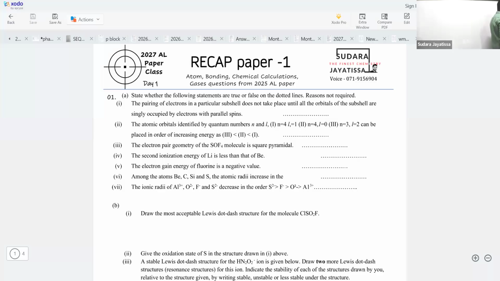The pairing of electrons in a particular subshell does not take place until all the orbitals of the subshell are singly occupied by electrons with parallel spin. What is this theory? Hund's rule. Very good.